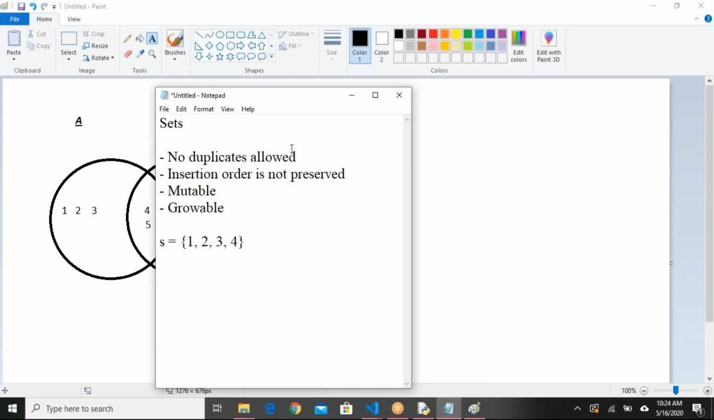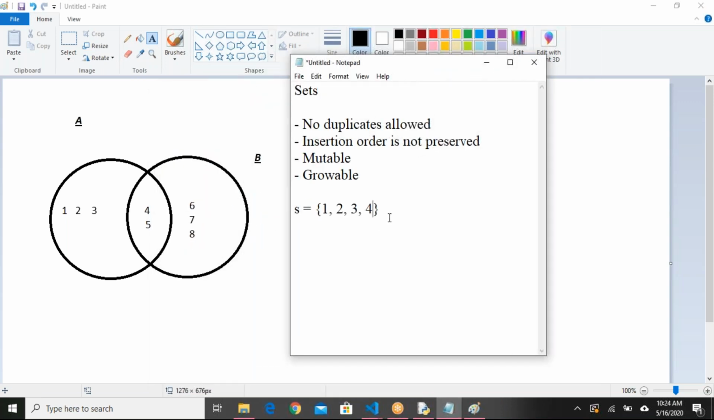If I want to know what elements set A has, I can say: A equals 1, 2, 3, 4, and 5. These are the elements of set A. B equals 4, 5, 6, 7, 8. So A equals 1, 2, 3, 4, 5 and B equals 4, 5, 6, 7, 8 are two sets. In common, they have two elements, 4 and 5. Let us see what set operations we can perform and what the results will be.